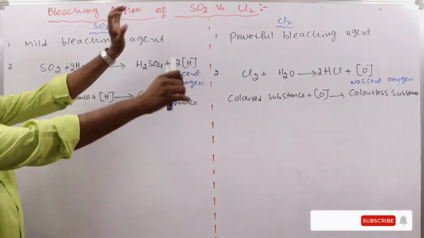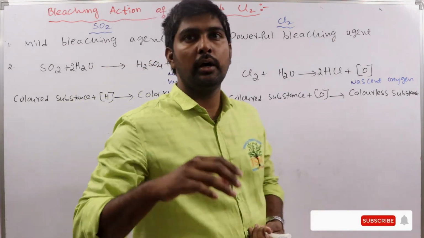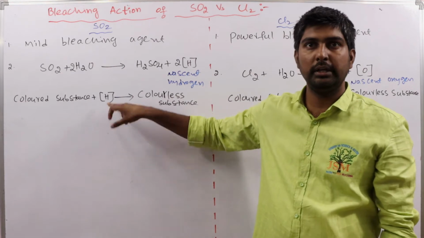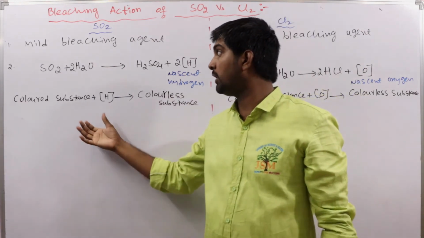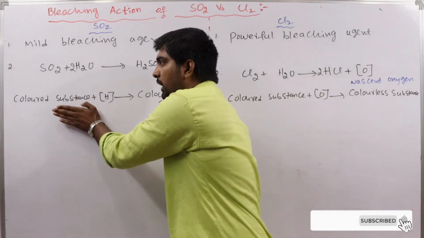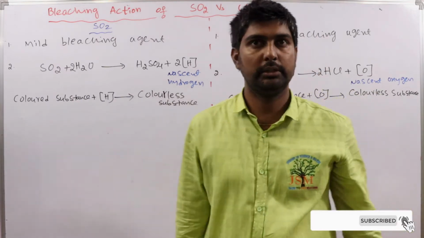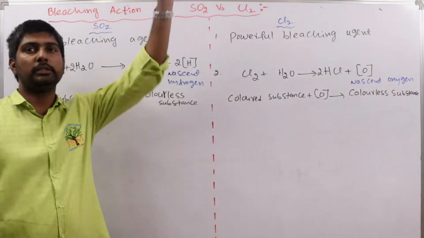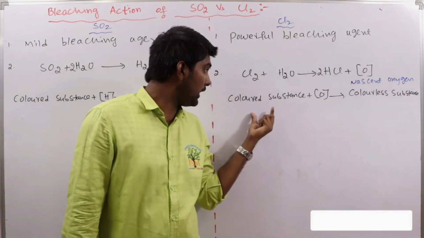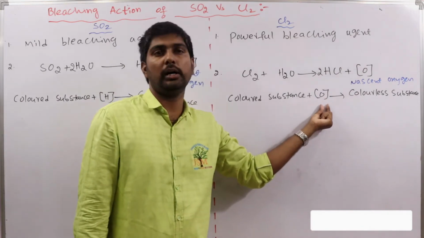The bleaching action of SO2 is due to the reduction of the colored substance by the released nascent hydrogen to the colorless substance. And the bleaching action of Cl2 is due to the oxidation of the colored substance by this nascent oxygen.